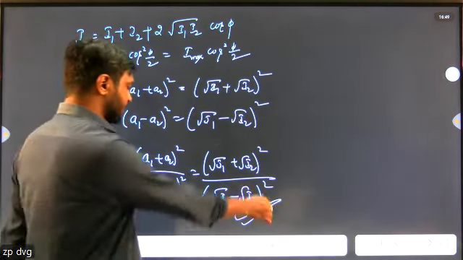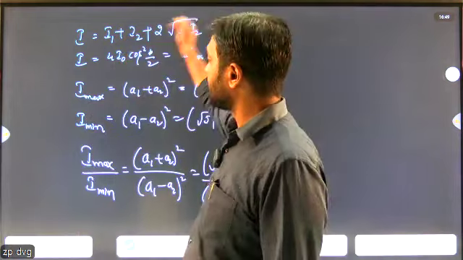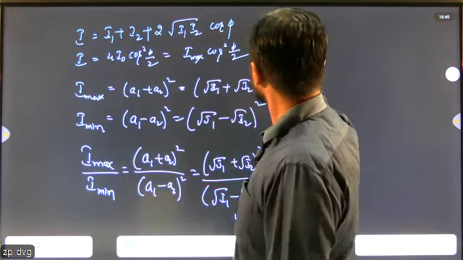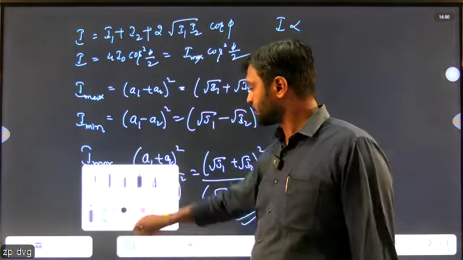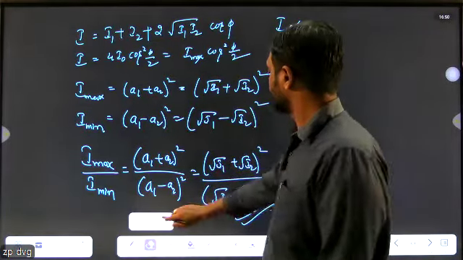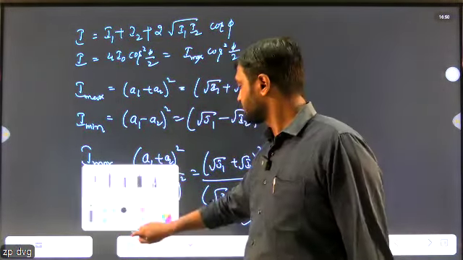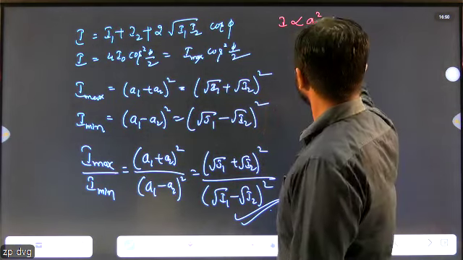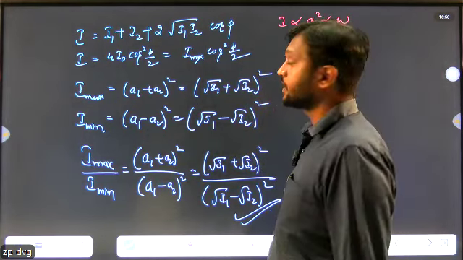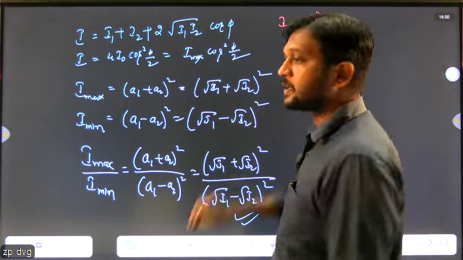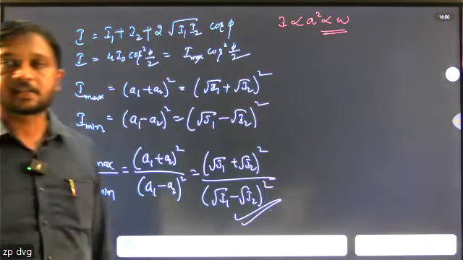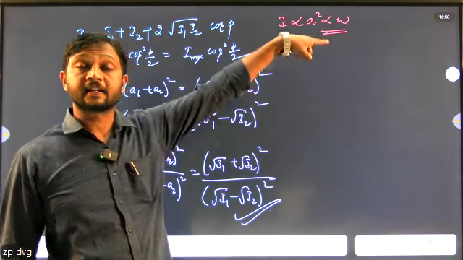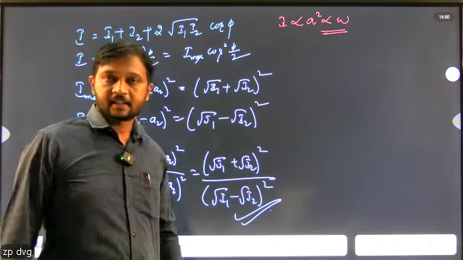So next one is, this is the formula of intensity, maximum and minimum, and the ratio of maximum and minimum. Also, I is directly proportional to what? A square, and also directly proportional to slit width. That is in Young's double slit experiment, when different types of fringes are formed, intensity is directly proportional to A square and also directly proportional to slit width. Is it clear?